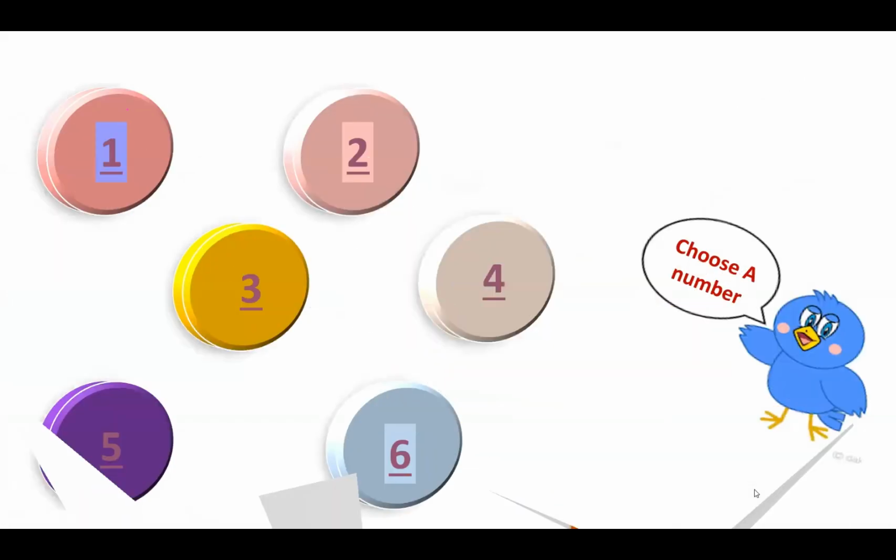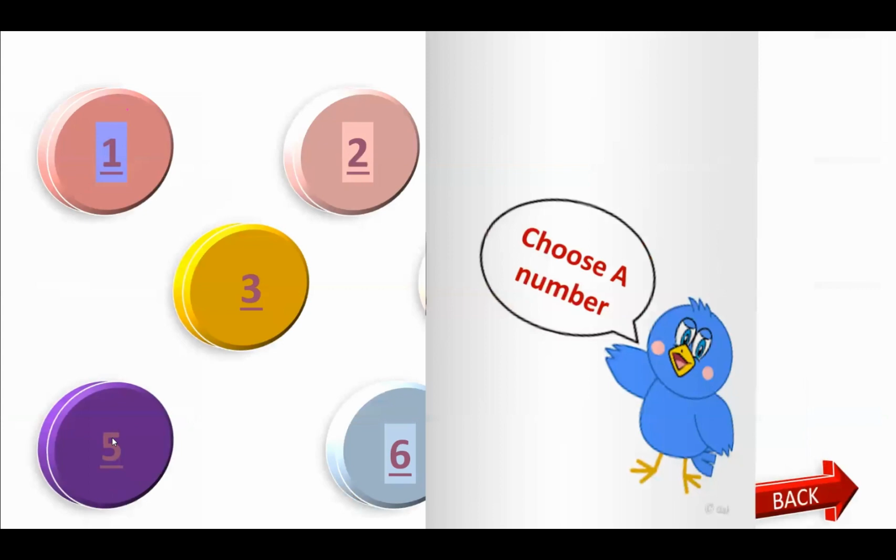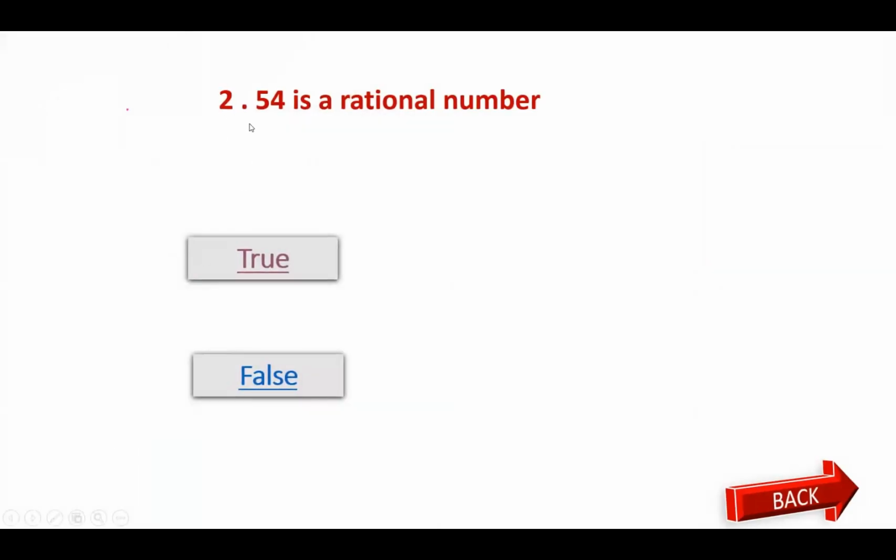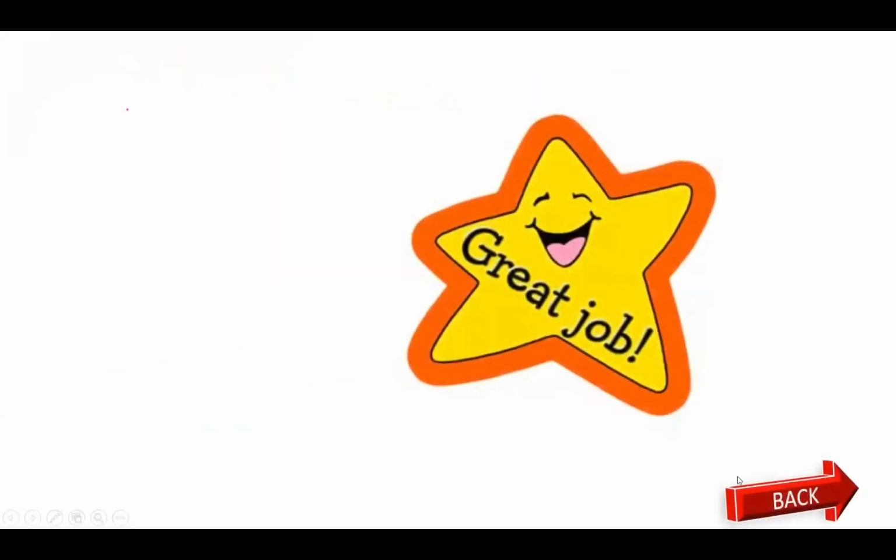Again, let's choose another one. Let's choose, for example, number 5. Here, what can you see? 2.54 is a rational number, true or false? Can you see here the decimal point? So this is a decimal. We said decimal is a rational or not? So, of course, yes. So I'm going to say true, correct. So, excellent.